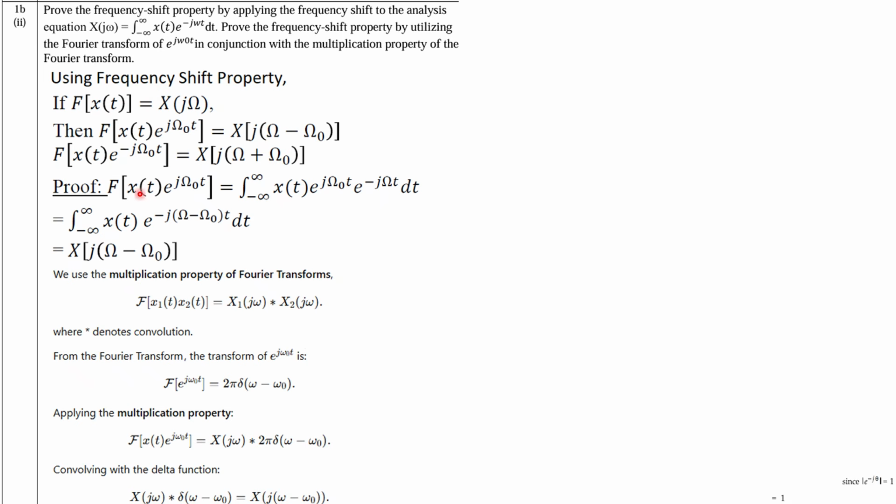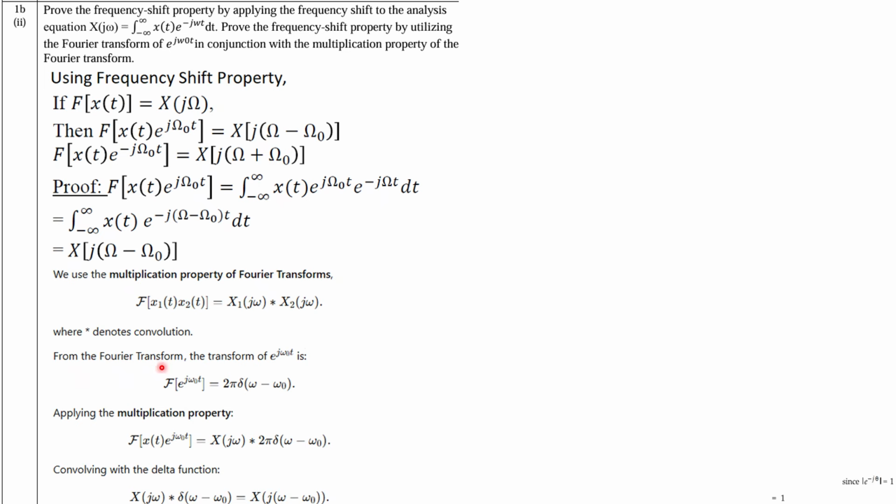In the frequency shifting property, you just have to multiply by e to the power jω₀t. Here suppose x(t) is the original signal, and this is the shifting, e to the power jω₀t. You can solve it using the basic Fourier transform properties, that is the integration from minus infinity to infinity of x(t) times this term, and this is e to the power minus jωt because of the Fourier transform. Now if you solve, you will get ω minus ω₀. So this is the shifting in frequency if we are multiplying with e to the power jω₀t, right?